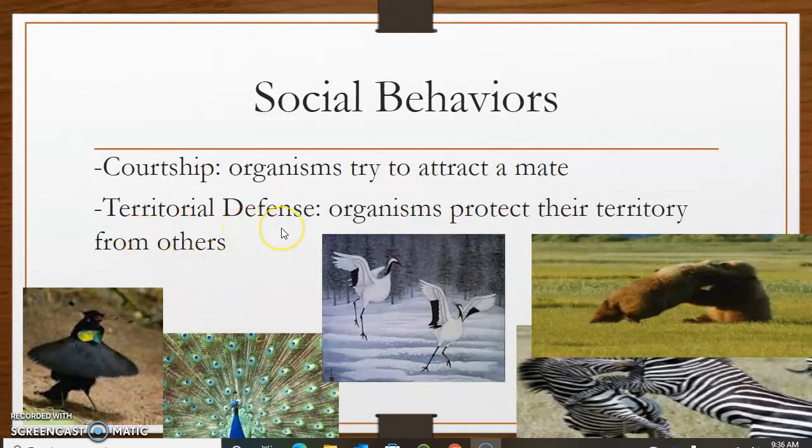And territorial defense: just think about what you would do if someone comes to your house. You'll try to defend it, you'll try to fight them and pull them out because that's your house. Similarly, organisms have their own boundaries and they'll start to fight for their own space.